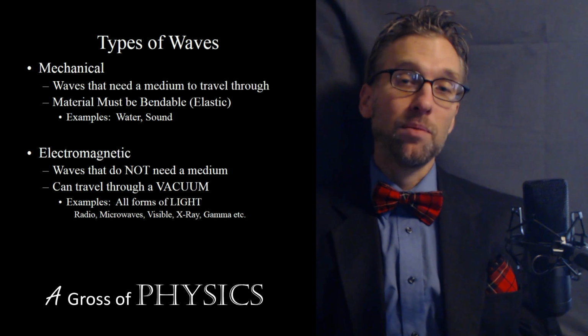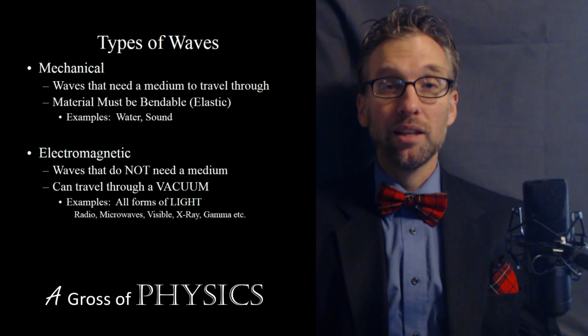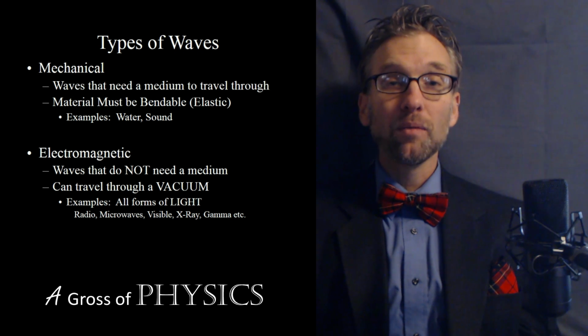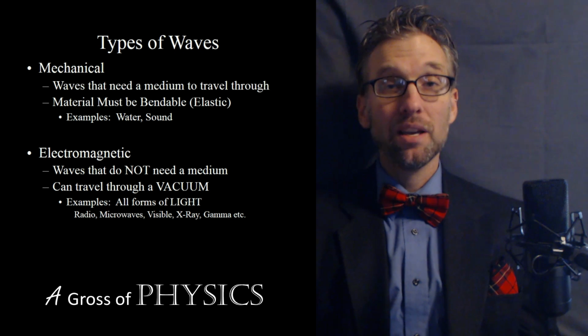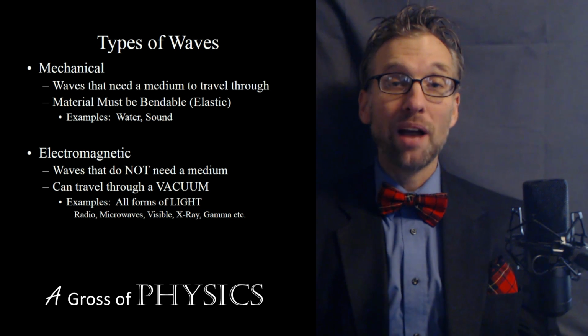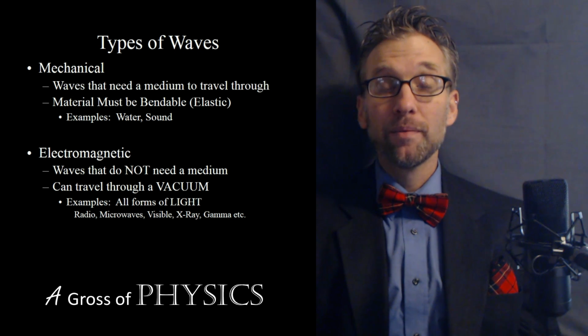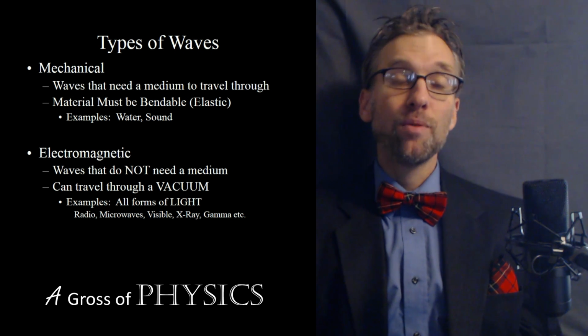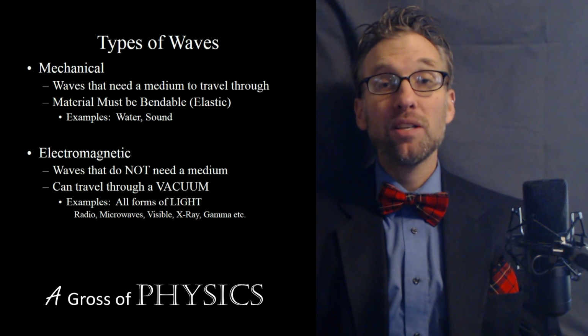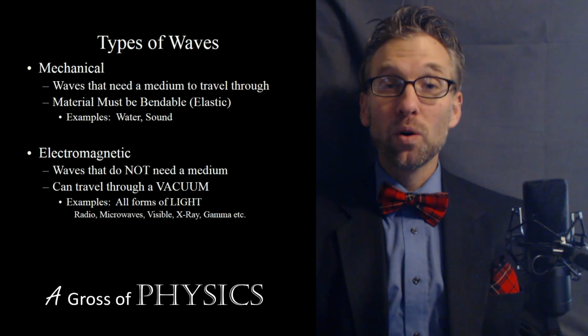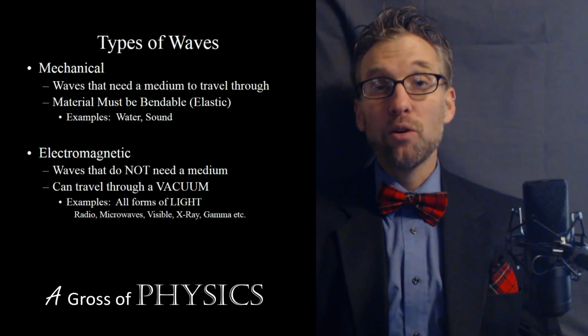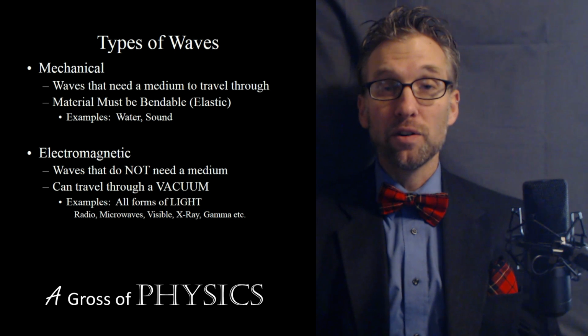Now, waves have different types, and I already alluded to those at the beginning of this discussion. First of all, we have mechanical waves, and they need a medium with which to travel through. Sometimes the medium is air, sometimes it's water. It could be glass, it could be plastic, it could even be a piece of wood. If you knock on a door, you send that sound wave through the door itself first, and that door could be made of many different materials.